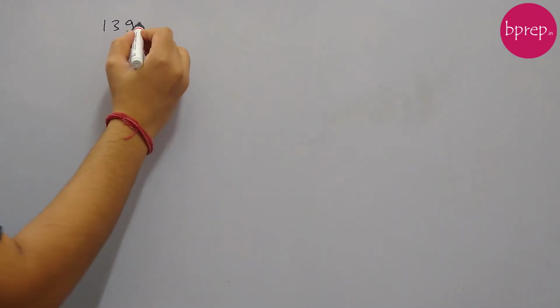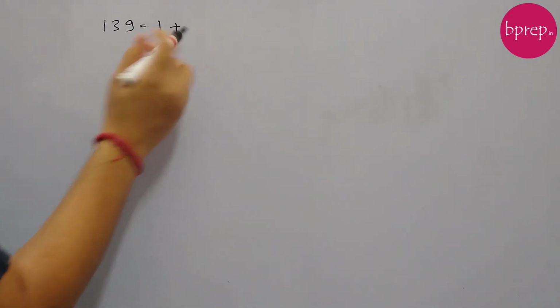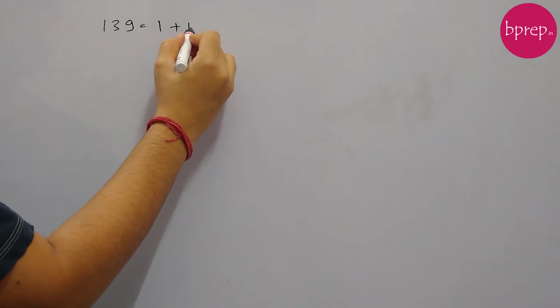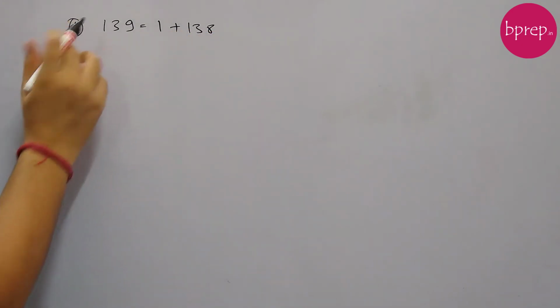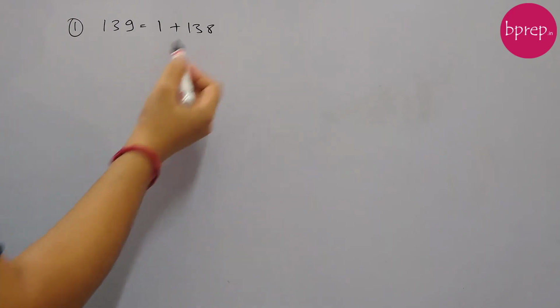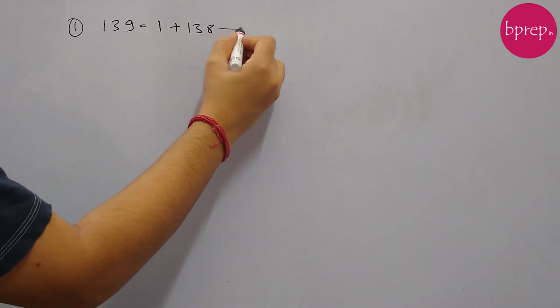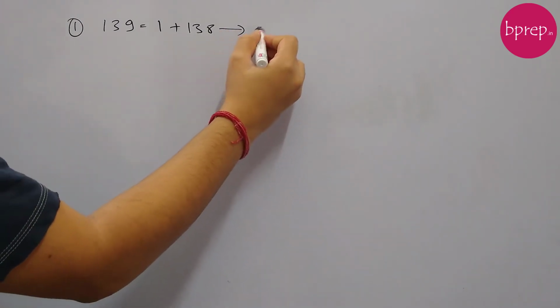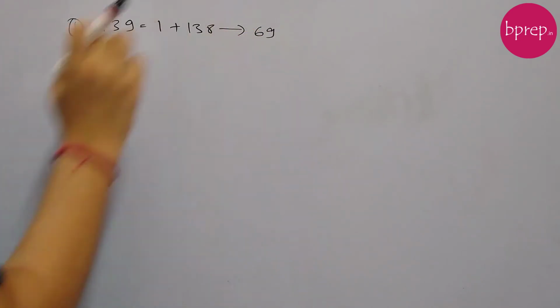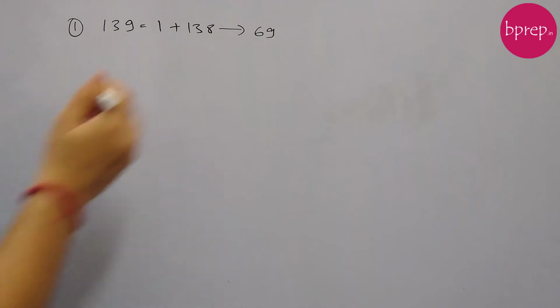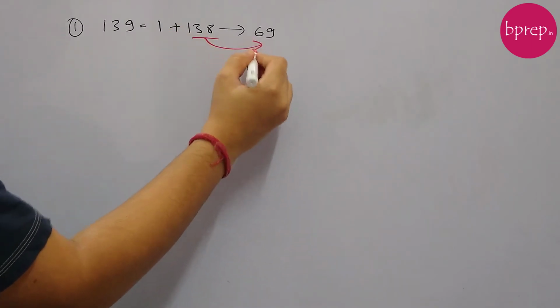So, 139 players are there initially. From here one person will directly advance to the next round, and the remaining 138 guys will play the match. Okay. So when we are talking about the first round, 138 guys will play how many matches? They will play 69 matches. Okay, because they are paired up, so 138 by 2 is 69. So we have divided 138 by 2 here to get 69.